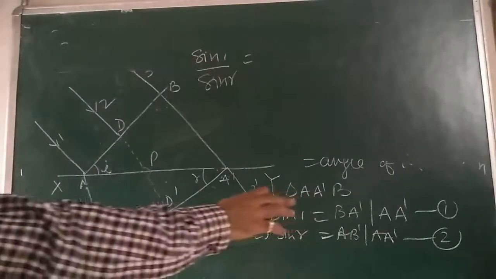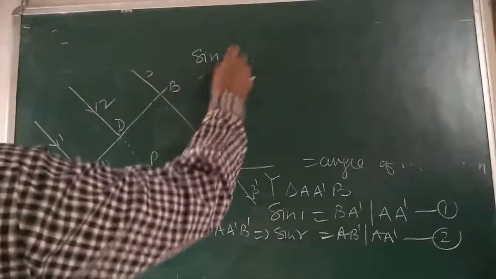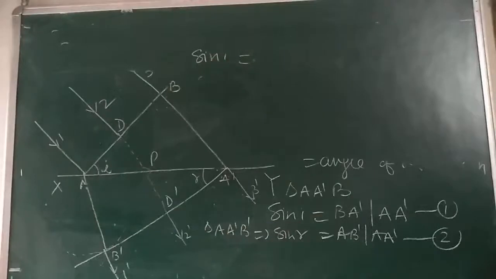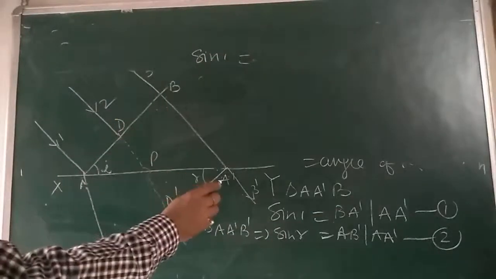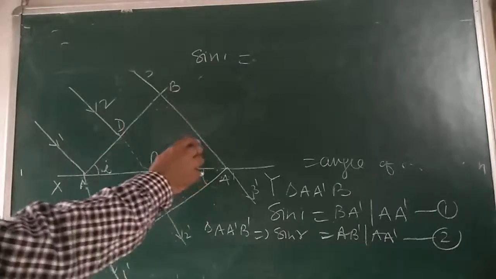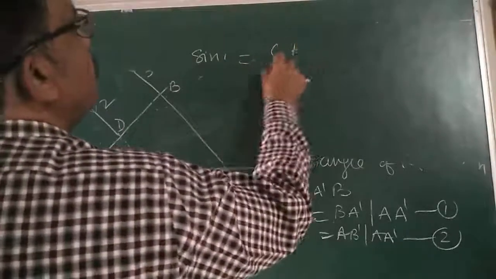First, you write here what is sin i. Sin i is equal to BA' upon AA'. What is BA'? It is the distance from here to here. Velocity is c1, so BA' is equal to c1 into t.